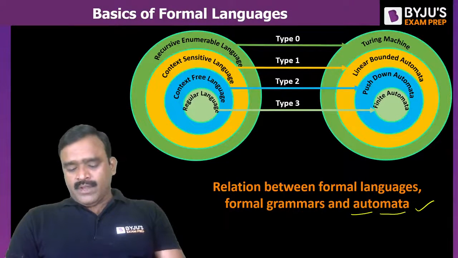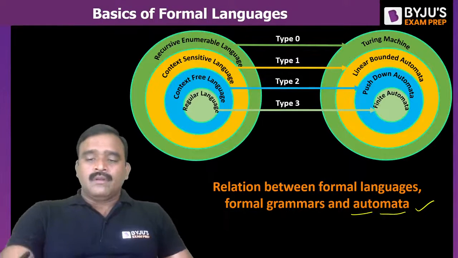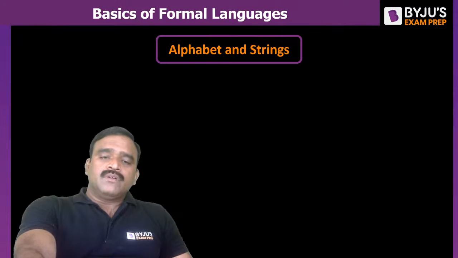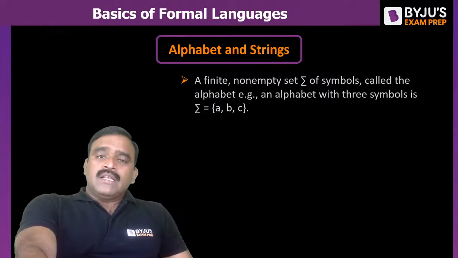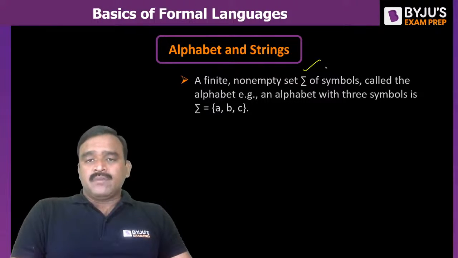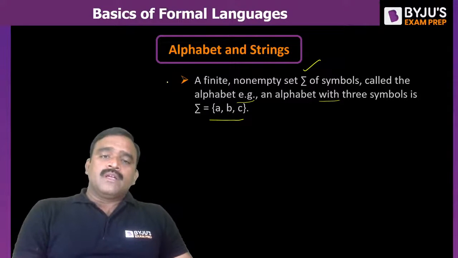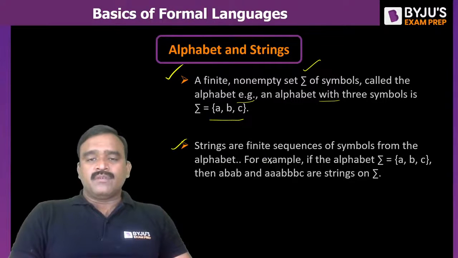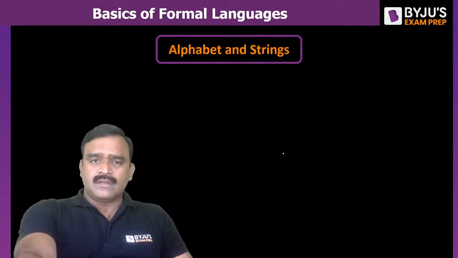Okay, fine. Now let us continue. We have discussed the relation between formal languages and automata, based on their Venn diagram. Now let's see what an alphabet is and what a string is. An alphabet is a finite non-empty set. It is denoted by sigma. Sigma is the input alphabet set. For example, an alphabet with 3 symbols: sigma equals a, b, c. Similarly, a string is defined over some alphabet as a finite sequence of symbols, like a, b, c, 0, 1, etc.